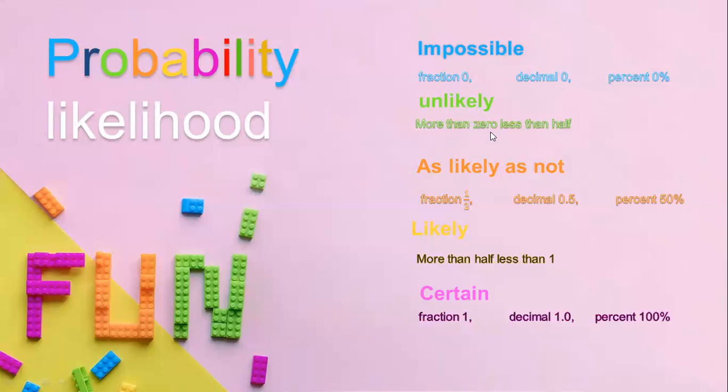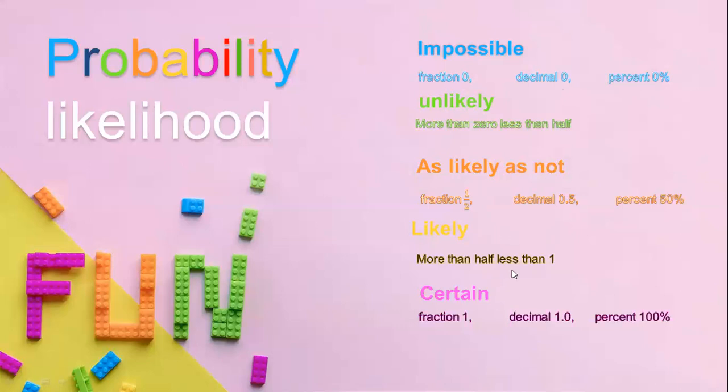Unlikely is more than a 0, but less than half. As likely as not, if we are going to write it as a fraction, it would be 1/2. As a decimal, it would be 0.5. And as a percent, it would be 50%.